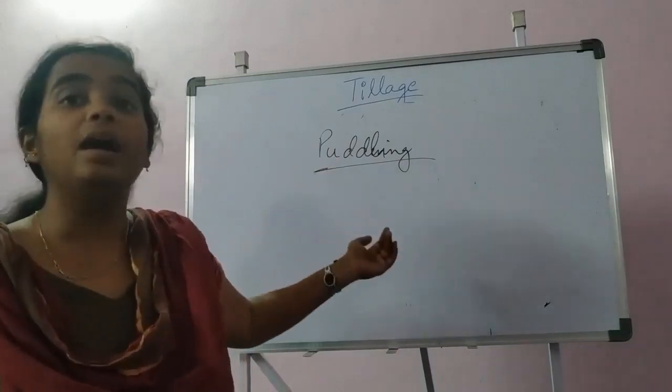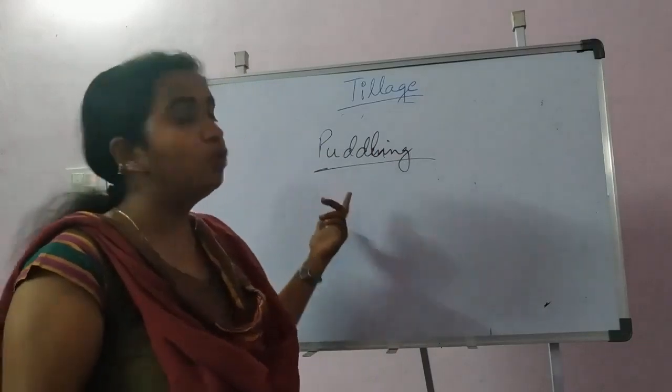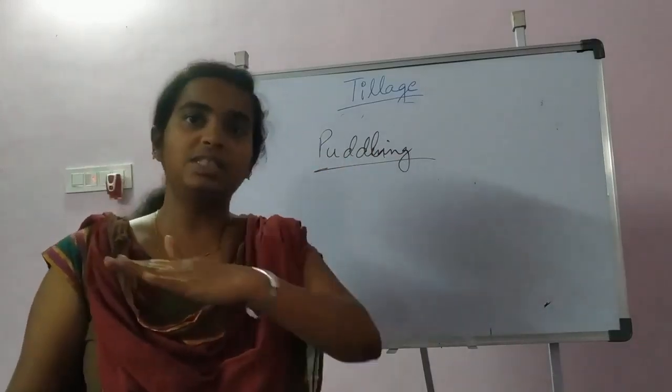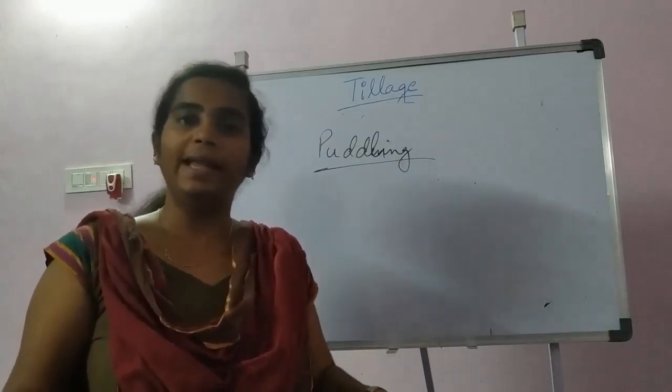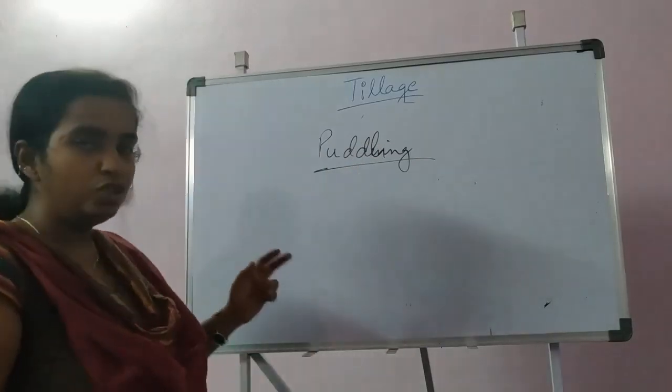This is mainly done for paddy crops. Why do we go for puddling? When we plow the soil in stagnated water, the water will percolate as much as it can and the remaining water will be stagnated on the surface of the soil.